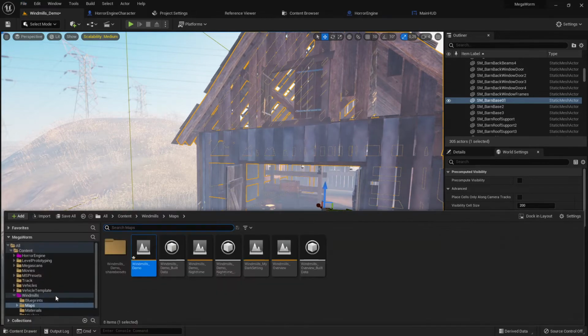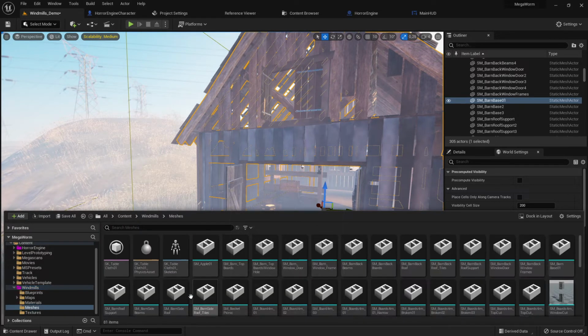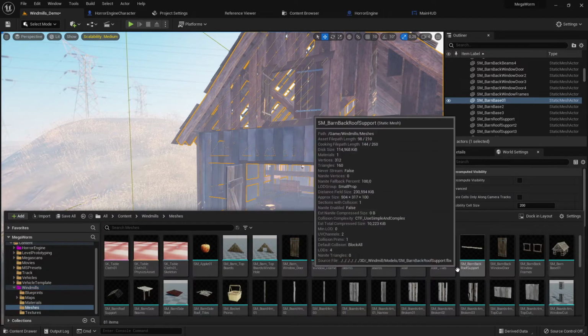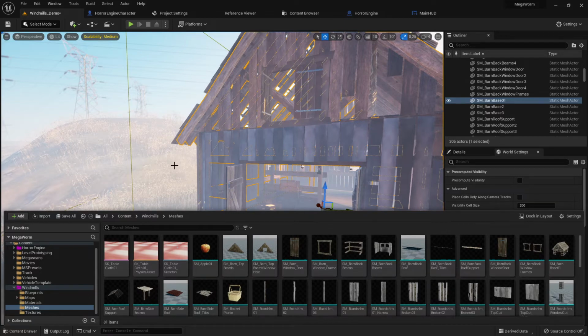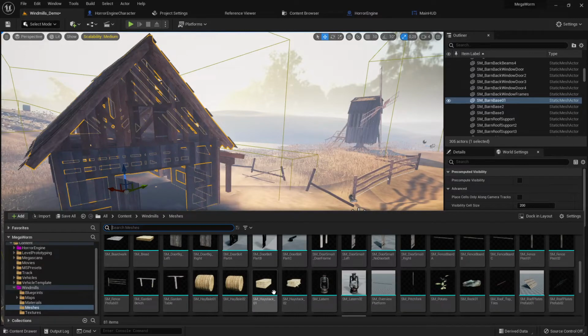But you can use, of course, the assets which you downloaded. For example, we have the windmill here. Then you go to the meshes and say, okay, here are the meshes which I made, and then you can start building your own whatever you like, and you can add more assets. This is really the level designer. He gets assets and then he builds a level.